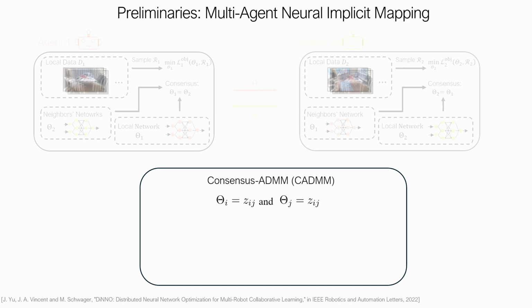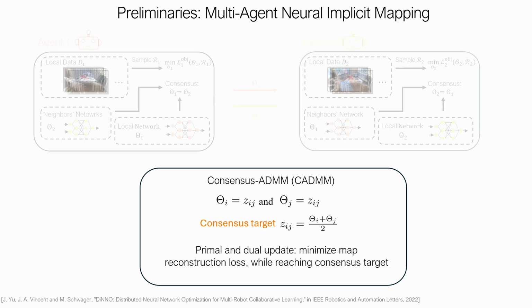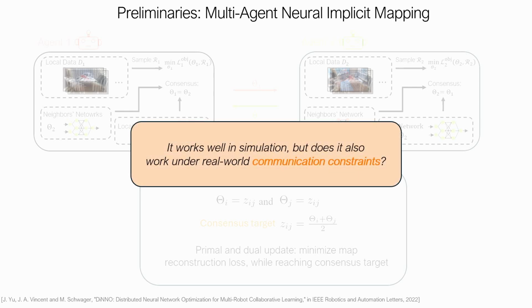For this distributed neural network optimization, existing work commonly uses the CADMM algorithm, where a pair of agents i and j agree on a consensus target Zij, which is just a simple average of the two neural networks. Then each performs a primal and dual update to minimize the map reconstruction loss while reaching the consensus target. It works well in simulation, but does this method actually work in the real world?